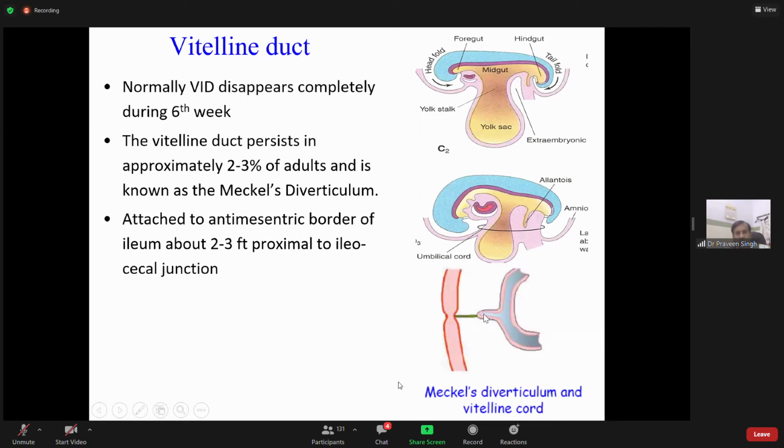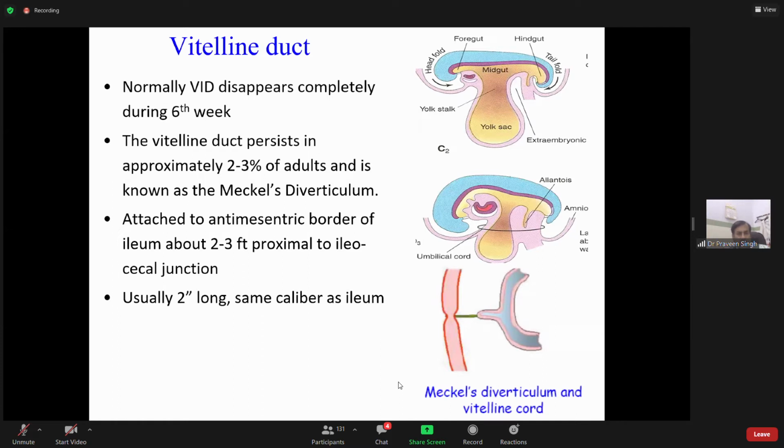Let me say it again: the vitelo-intestinal duct, the connection between the yolk sac and midgut, goes on reducing and should actually disappear. In certain cases, a small part of it persists, and that is called Meckel's diverticulum. That is one part. There can be other anomalies also. But the vitelline duct persists in approximately 2 to 3% of adults and is known as Meckel's diverticulum, attached to the anti-mesenteric border, about 2 to 3 feet proximal to the ileocecal junction.